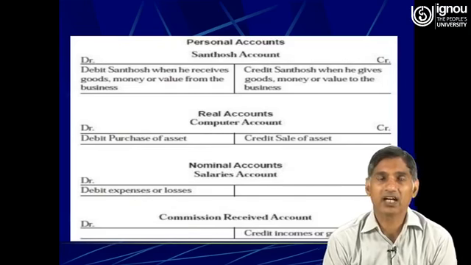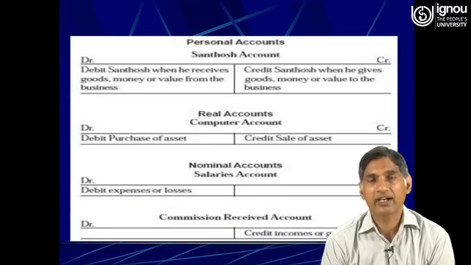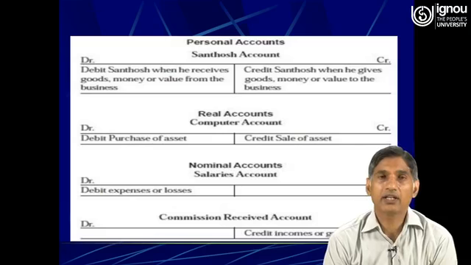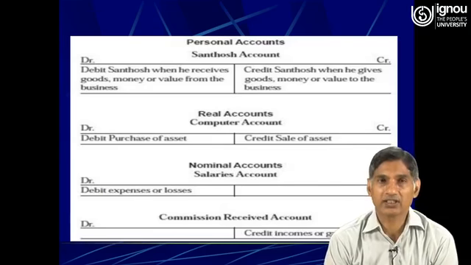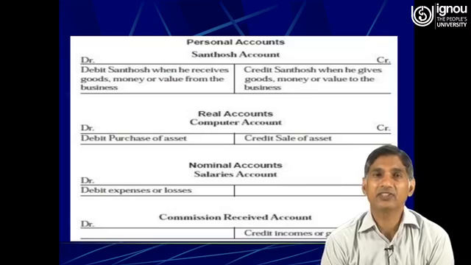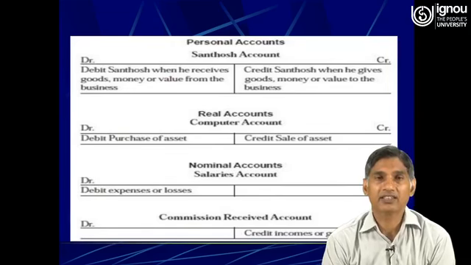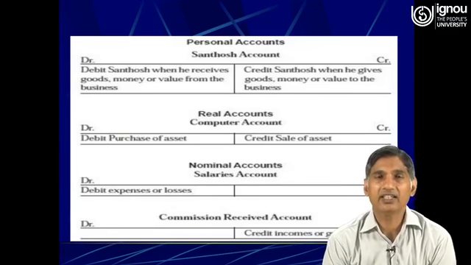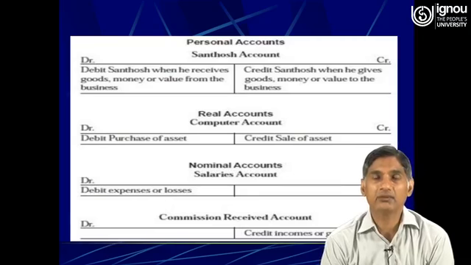Now the assets are of two types, that is tangible assets and intangible assets. Tangible assets are those assets which we can see and which we can touch. But intangible assets cannot be seen and cannot be touched.